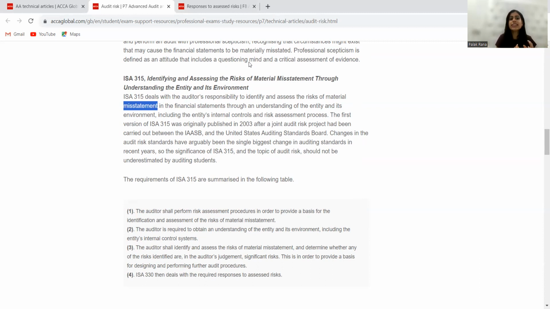The next aspect is that he has to identify the risk of material misstatement, and if he finds any risk, then he determines whether they are material or not, and then accordingly he gives his responses. If it is not material, then he need not worry, but if it is material, or material and pervasive, then he gives the opinion according to that specific situation.